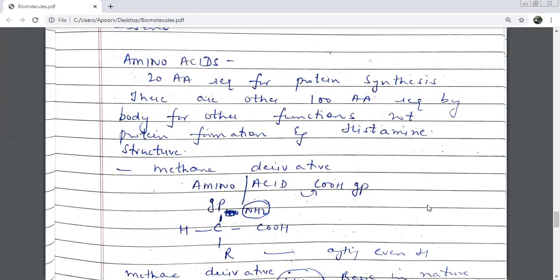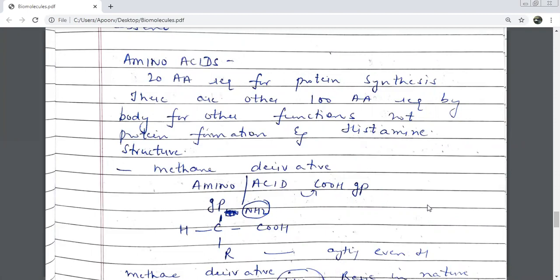And then we did the classification of amino acids. There were 3 types of amino acids. What were they? Basic, acidic, neutral. Yes. If we have more number of NH2, we are going to have basic nature. If more number of acidic ones, then we're going to have acidic. Okay, very good. And on the basis of whether we can prepare them in our body or not, we've got how many kinds of amino acids? 2 types. Essential ones, the ones which our body can prepare or not?